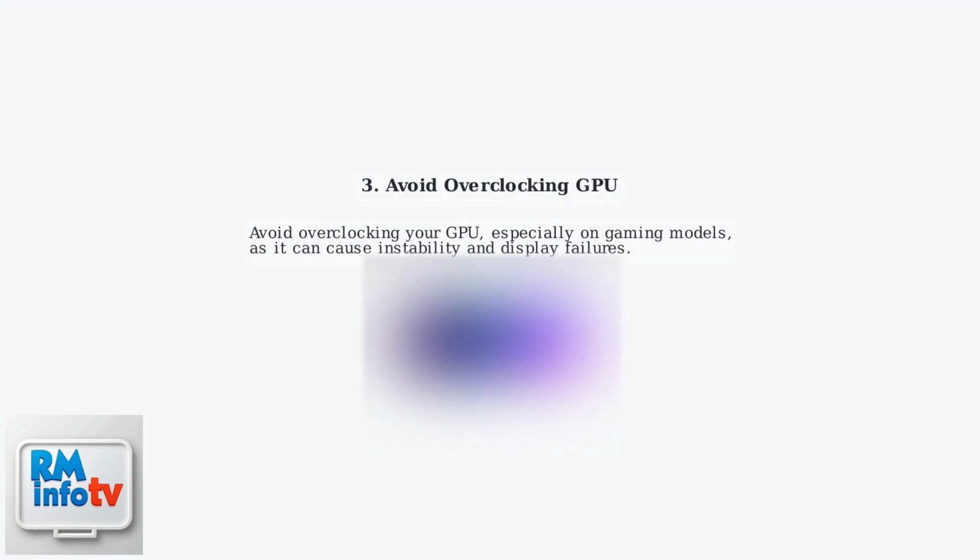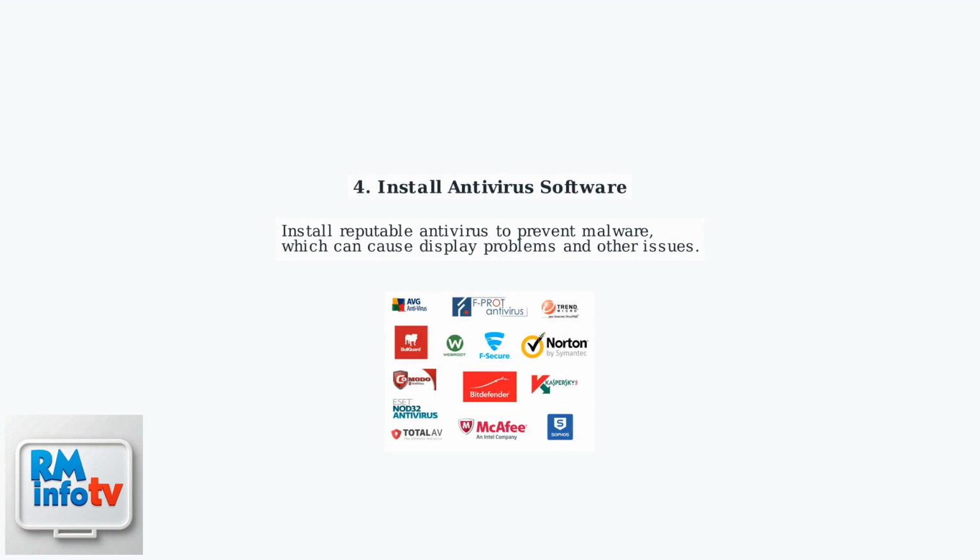Avoid overclocking your GPU, particularly on gaming laptops. This can cause hardware instability and lead to black screen issues. Stick to factory settings. Install a reputable antivirus program. Malware can corrupt system files and cause display issues, including black screens. Choose well-known brands for protection. Following these preventative measures can greatly reduce your chances of encountering a black screen on your Lenovo laptop.